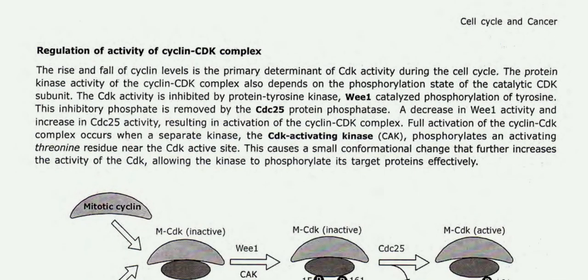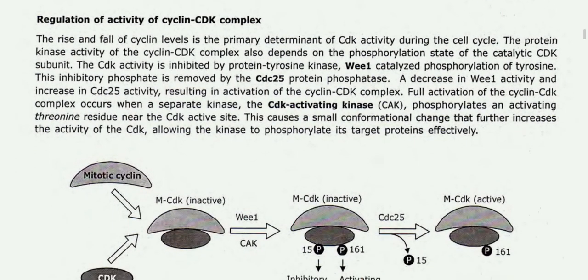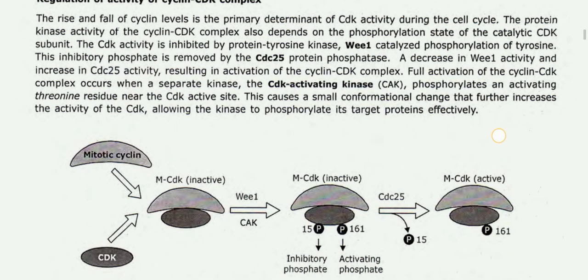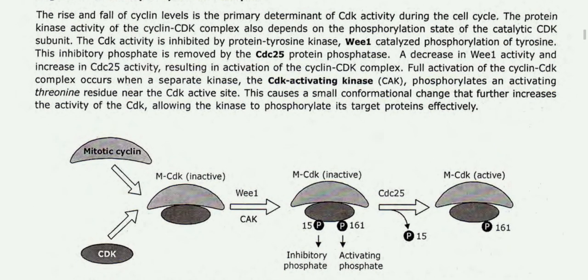Regulation of activity of the cyclin CDK complex. The rise and fall of cyclin levels is the primary determinant of CDK activity during the cell cycle. The protein kinase activity of the cyclin CDK complex also depends on the phosphorylation state of the catalytic CDK subunit. The CDK activity is inhibited by WEE1 protein tyrosine kinase catalyzed phosphorylation of tyrosine. This inhibitory phosphate is removed by the CDC25 protein phosphatase.